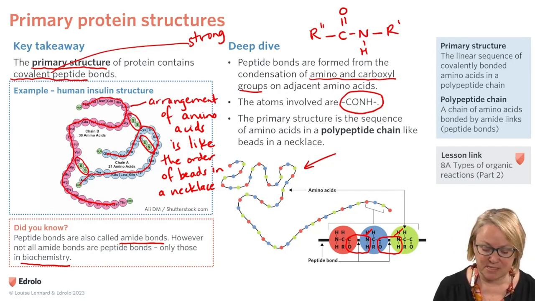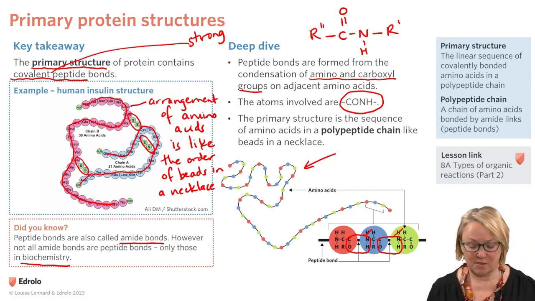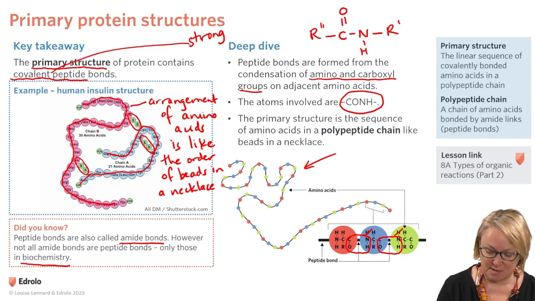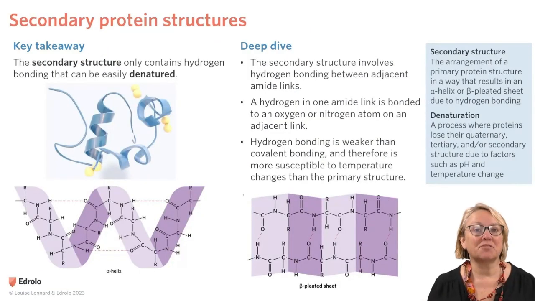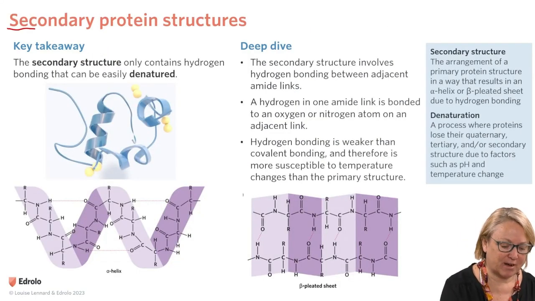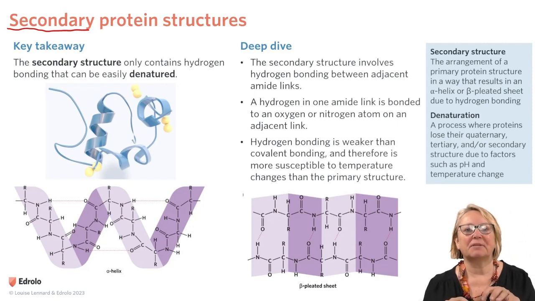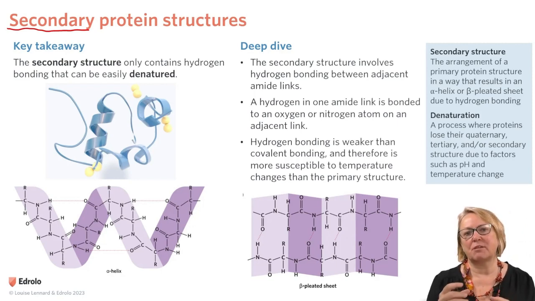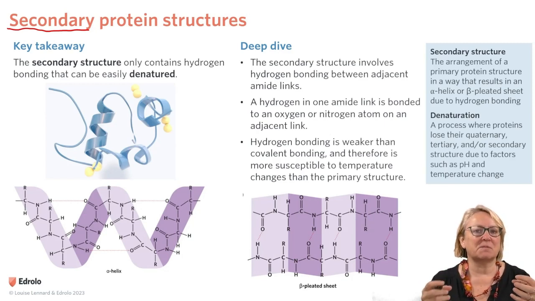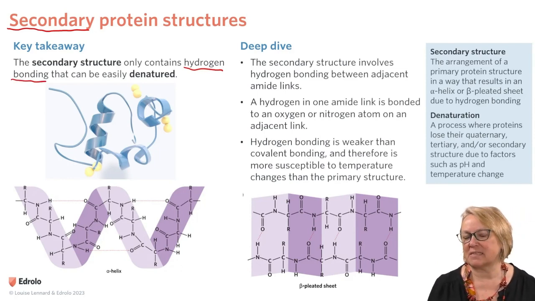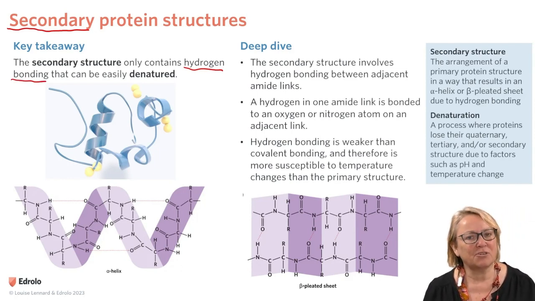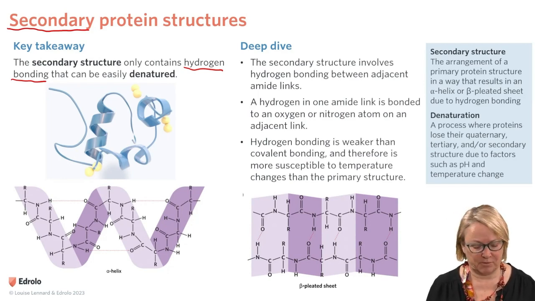So the primary structure is the sequence of amino acids in the polypeptide chain. This is our polypeptide chain, just like beads in a necklace. The next level of structure is secondary structure, and it's how the necklace is rearranged in 3 dimensions so that the beads from various parts of the necklace might interact with each other. That contains hydrogen bonds that can be easily denatured, in contrast with the primary structure, which contains really strong covalent bonds.